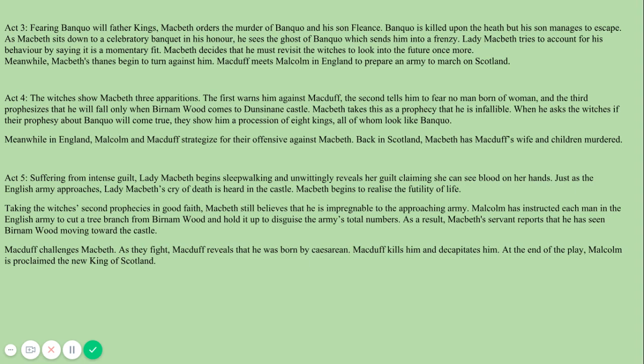Within Act 4, the witches show Macbeth 3 apparitions. The first warns him against Macduff, the second tells him to fear no man of woman born, and the third prophesies that he will fall only when Birnam Wood comes to Dunsinane Castle. Macbeth takes this as a prophecy that he is infallible. When he asks the witches if their prophecy about Banquo will come true, they show him a procession of 8 kings, all of whom look like Banquo. Meanwhile, in England, Malcolm and Macduff strategize for their offensive against Macbeth. Back in Scotland, Macbeth has Macduff's wife and children murdered.